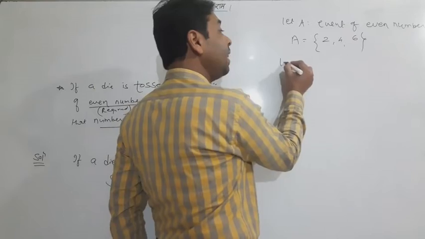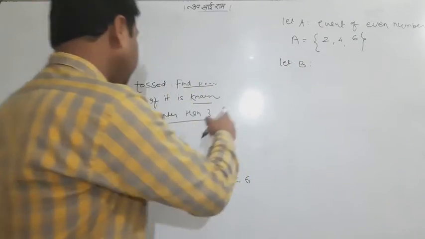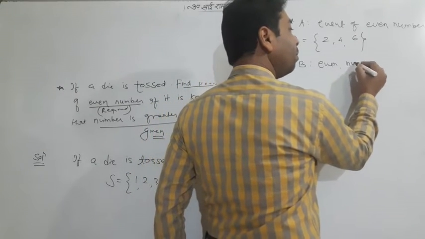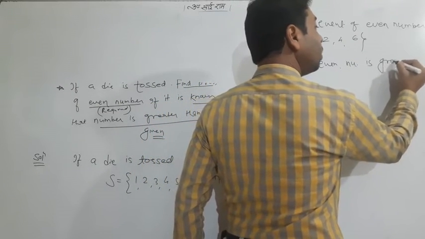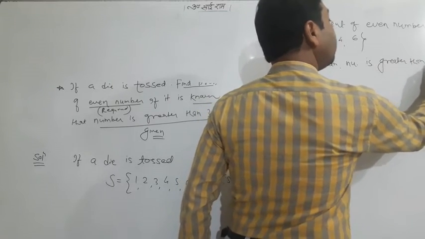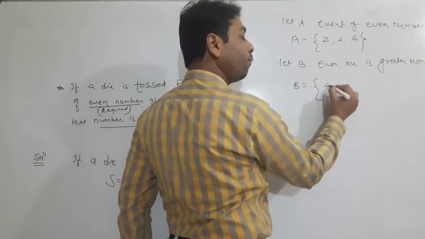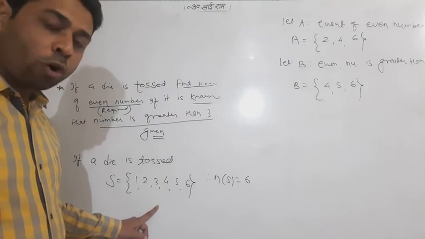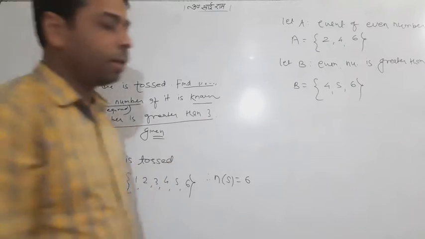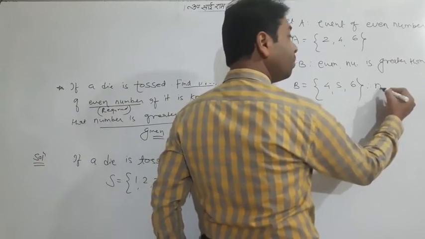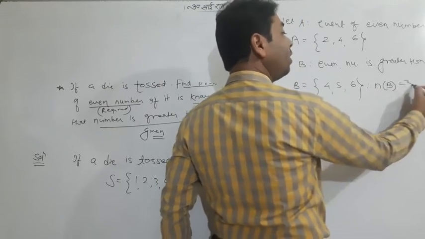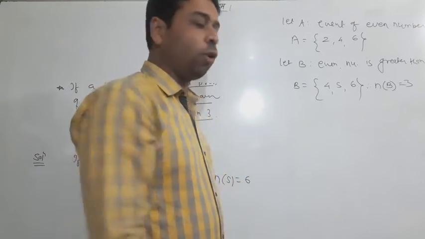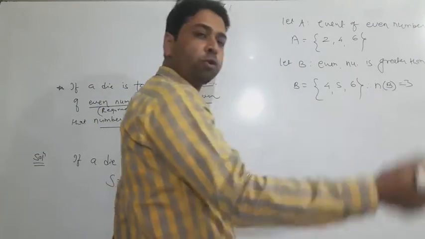And let B be the given event. What is given? That the number is greater than 3. Event that the number is greater than 3. We know that numbers more than 3 are 4, 5 and 6, because we have to take all the elements from the sample space. So n of B is equal to 3, and P of B we definitely need. So n of B we have got, P of B you can also find.